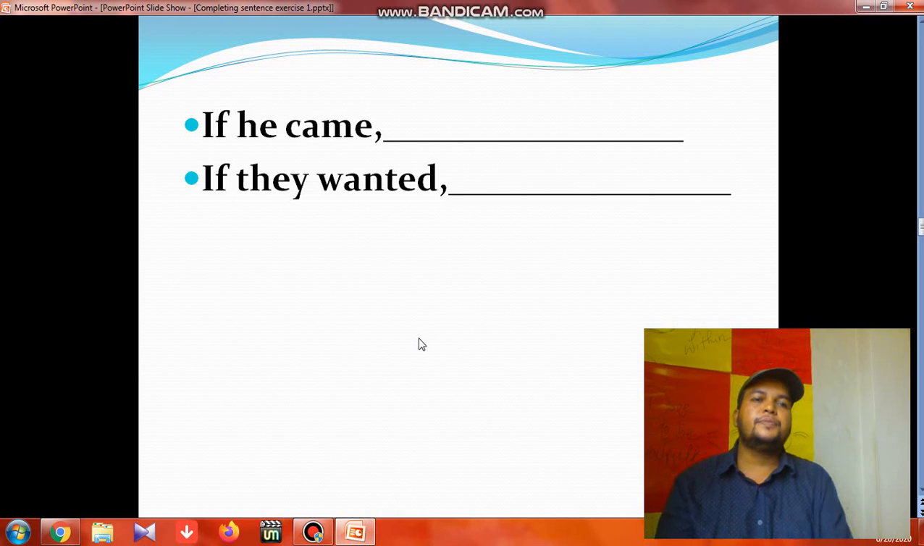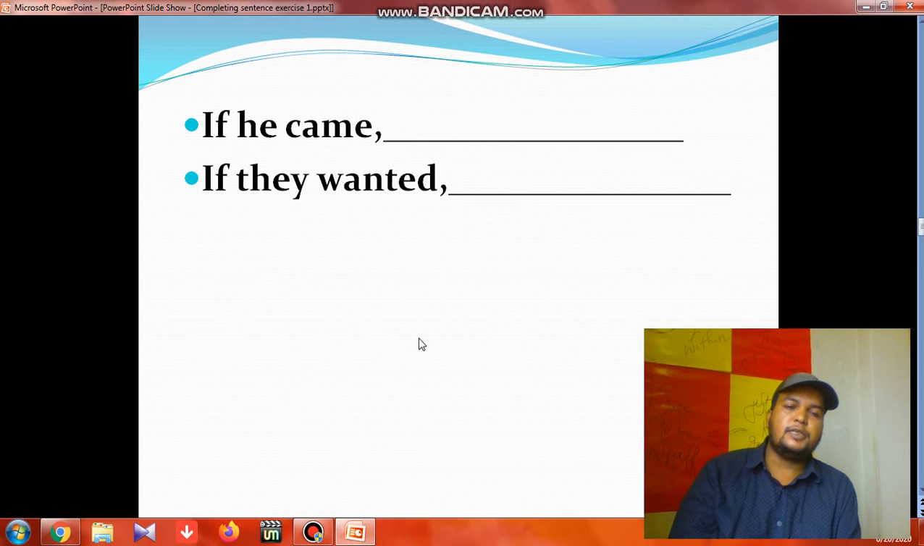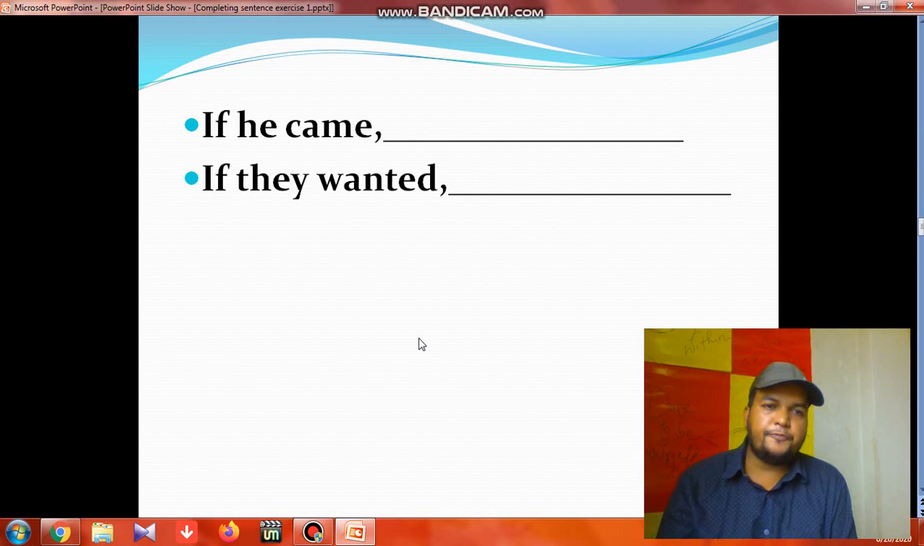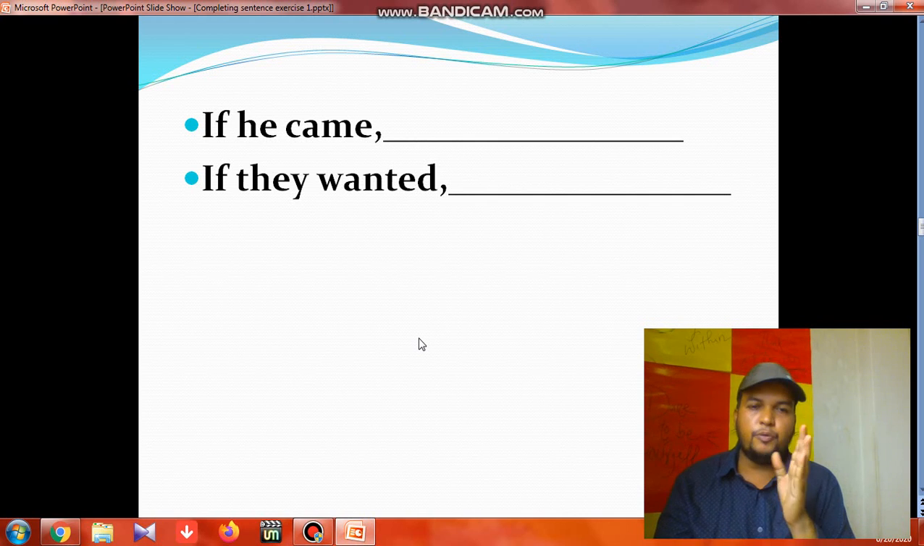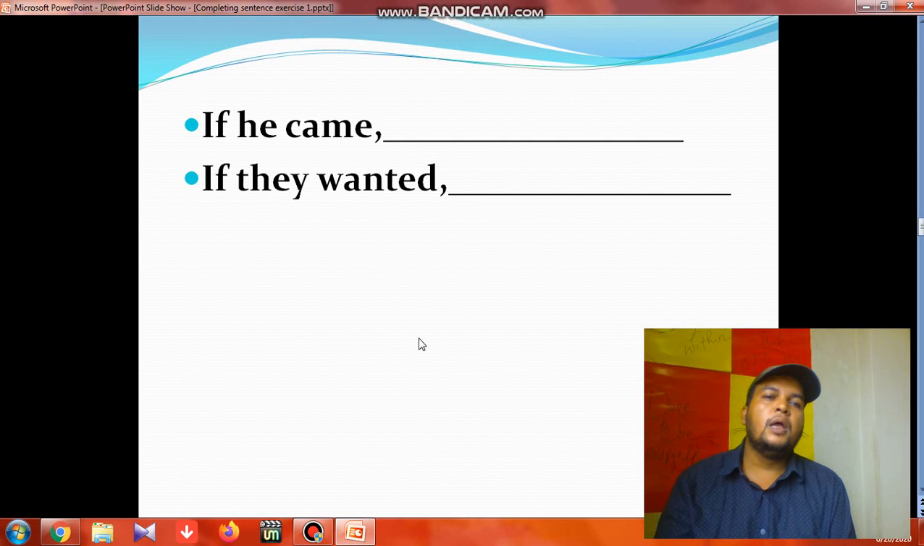Next it comes: if he came, if they wanted. Do you notice what structure it follows? After "if" we found past simple. So these are actually past simple. For the second clause in this case, we have to remember a rule. We take the subject, then we take "would", then V1. To some extent "could" can also go. So whatever subjects, verbs and objects you take, make sure you are taking "would" before the verb, then it will be okay. See the answer.